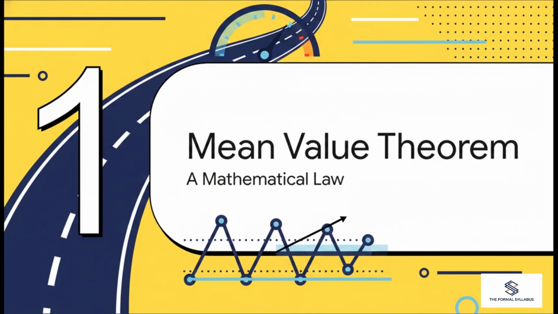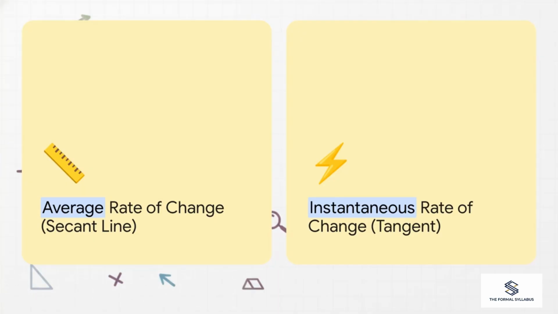Section 1. The Mean Value Theorem. The actual mathematical law that caught our driver is the mean value theorem. To really grasp it, we have to understand the core difference between two types of measurement. First, we have the average rate of change. Graphically, you can think of this as a secant line, a straight line connecting two distinct points on a curve, just like measuring the distance and time between our two radar guns. On the other hand, we have the instantaneous rate of change. This is represented by a tangent line, a line that perfectly grazes the curve at one single specific point. That represents a snapshot of your exact speed in a single instant.